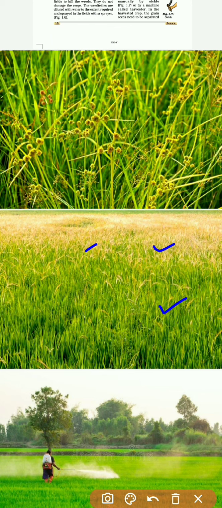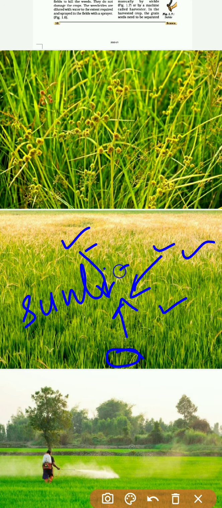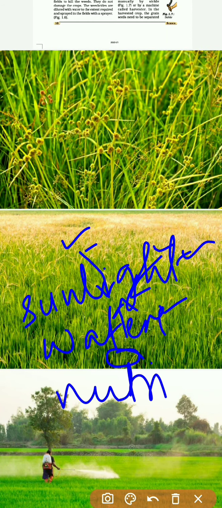When there are weeds in the fields, what will happen? What is the main crop here? The main crop is rice. So the rice, the main crop, will compete. All the plants will compete with each other for essential things like what? Sunlight, and then water, nutrients, isn't it?